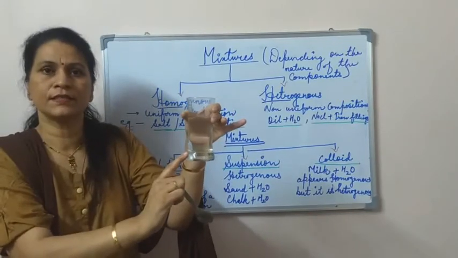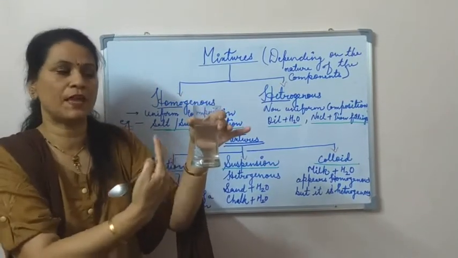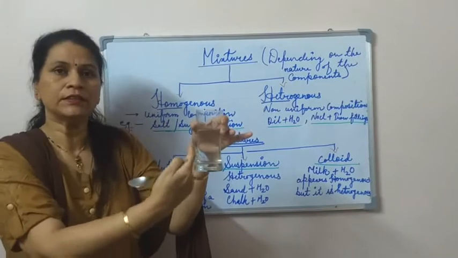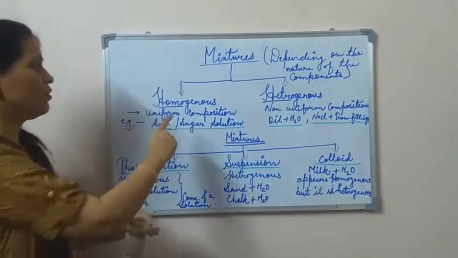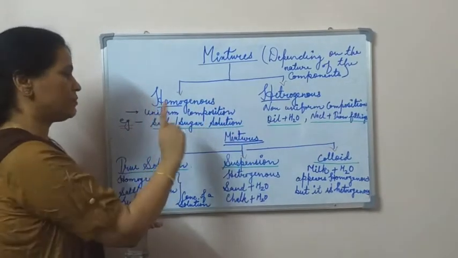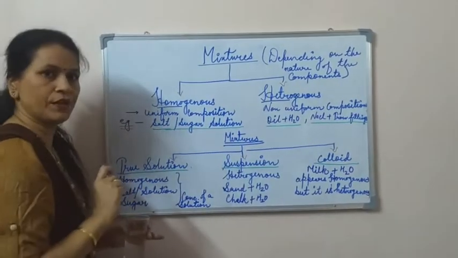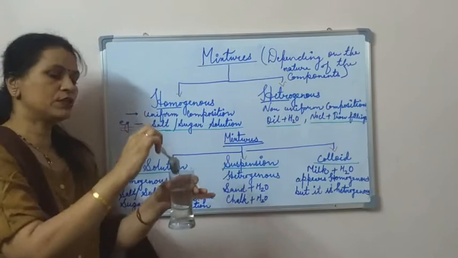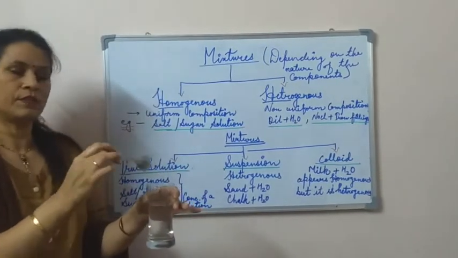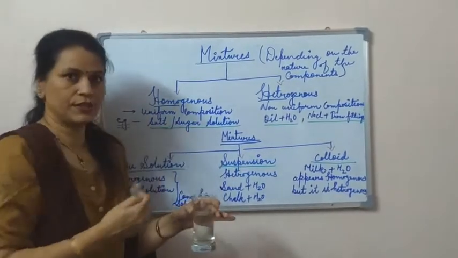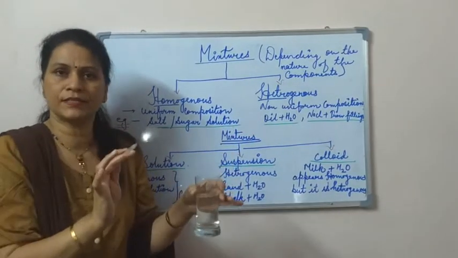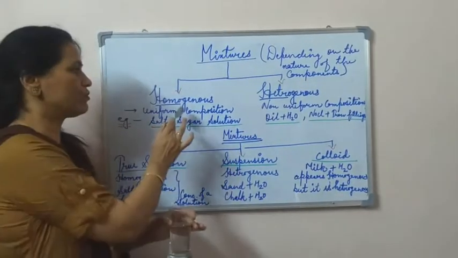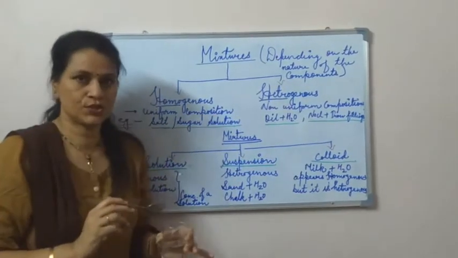That means the salt has occupied the space present between the particles of the water. So this forms a homogeneous mixture. That means uniform composition. You can make a solution of sugar or salt, and it will be homogeneous. That means no residue left. It is completely mixed. So such types of mixtures are known as homogeneous mixtures.